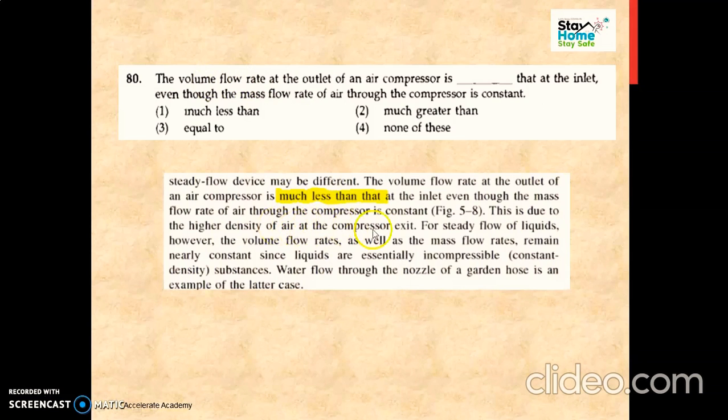Now simply we know that air is a compressible fluid. At the inlet the air density is different, at the outlet the air density is different. So our answer is much less than. Okay, so the volume flow rate at the outlet of an air compressor is less than that at the inlet. But if it is a liquid, it remains nearly constant since liquids are incompressible.